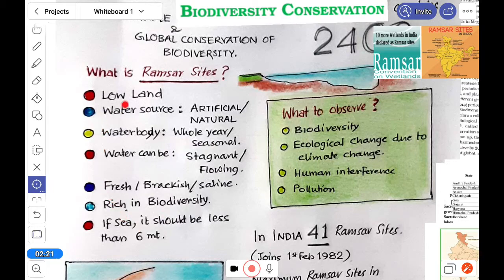So, that is at a glance about the Ramsar site. I think you can all understand every point. So, in one word, I can say that a Ramsar site means a wetland. Okay.